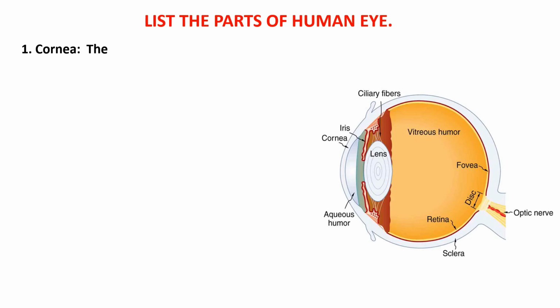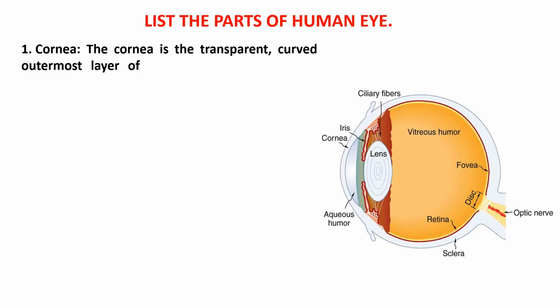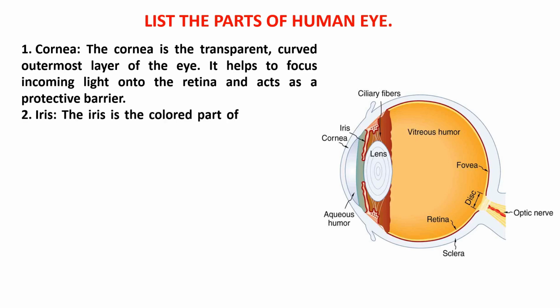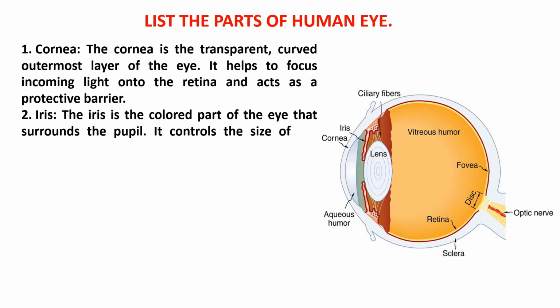List the parts of the human eye. Cornea. The cornea is the transparent, curved outermost layer of the eye. It helps to focus incoming light onto the retina and acts as a protective barrier. Iris. The iris is the colored part of the eye that surrounds the pupil. It controls the size of the pupil, regulating the amount of light entering the eye.